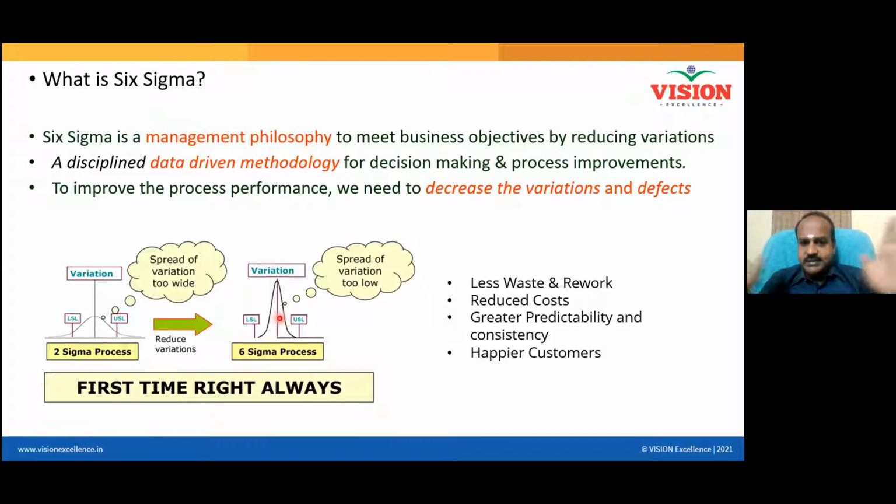A wider process is converted into a narrower process. That means everything your process produces will be accepted by the customer, because everything is around the average and the average is around the target. So a customer will like everything. Six Sigma means less waste, less rework, reduced cost, greater predictability and consistency, and as a result, a happier customer.